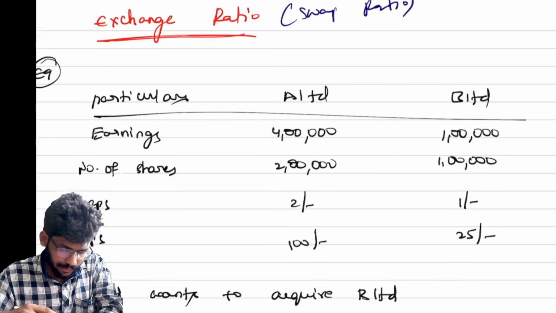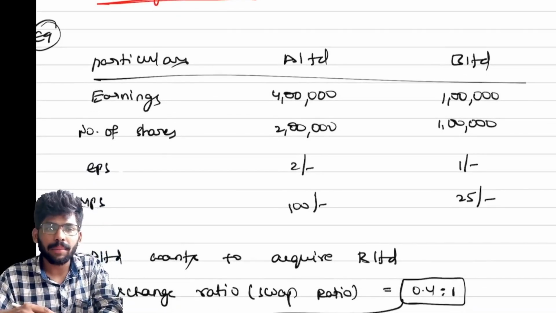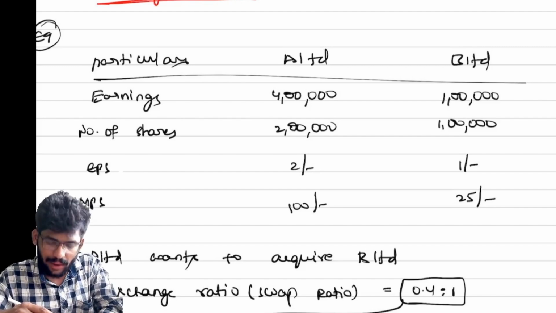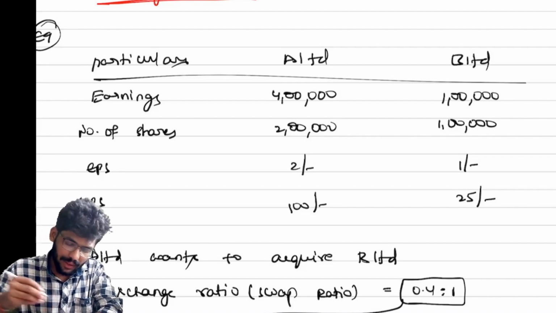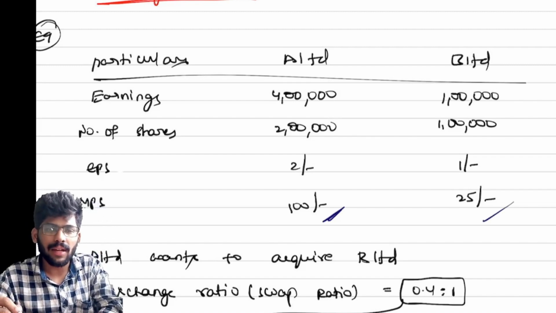See here, I'm giving you a simple example. Particulars: A Limited, B Limited. Earnings given: 4 lakhs, number of shares 2 lakhs. EPS is 4 lakhs by 2 lakhs, so 2 rupees. For B Limited, 1 lakh by 1 lakh, so 1 rupee. That is the EPS. MPS is given in the question as 125. Assume that the market price is 125.